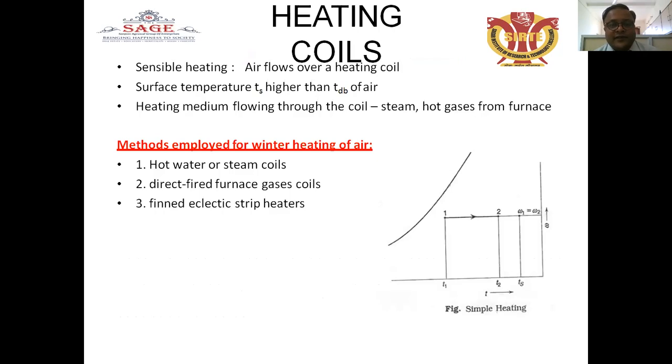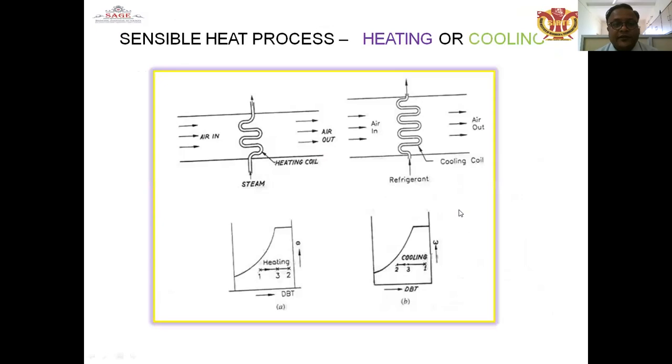Heating coil, sensible heating: air flows over a heating coil whose surface temperature Ts is higher than the dry bulb temperature of the air, and the heating medium flowing through the coil is steam or hot gases from the furnace. Methods employed for winter heating of air are hot water or steam coil, direct fire, furnace gas, oils, and electrical strip heaters. These are the methods for the winter heating of air. In the sensible heating process, these are the methodologies for heating or cooling.